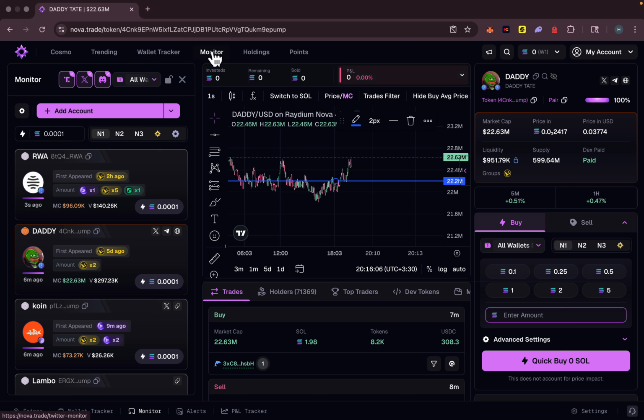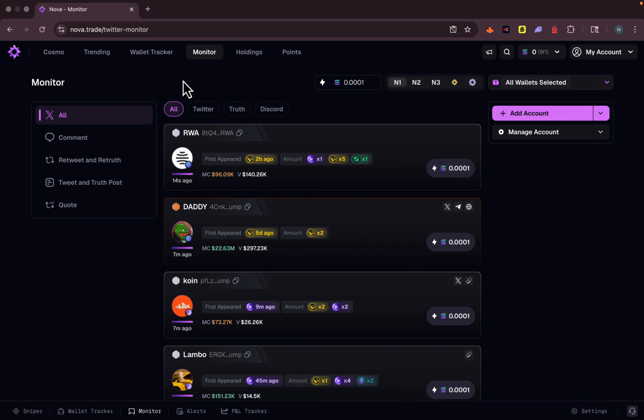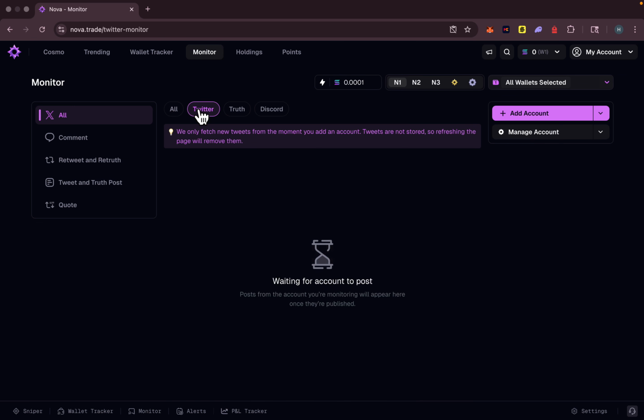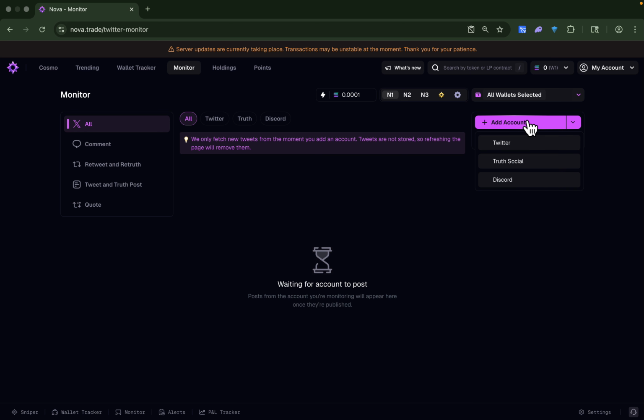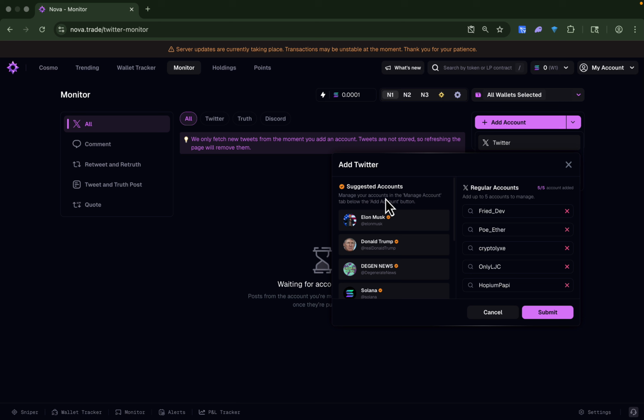Let me go to the monitor section in here. Let me close this. I want to go to the Twitter section. In here, just click on add account, Twitter or Truth Social, it depends on you. On the left side, we have some suggested accounts that you can track. These are some popular Twitter accounts that almost all legends on the market are tracking. Definitely add all these accounts.